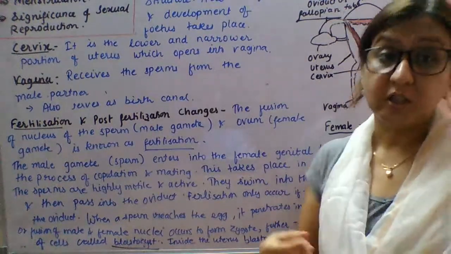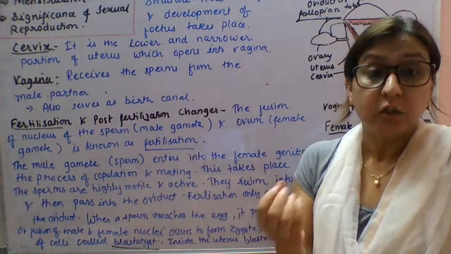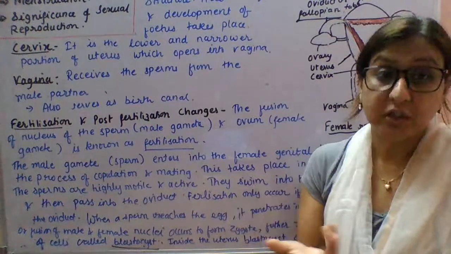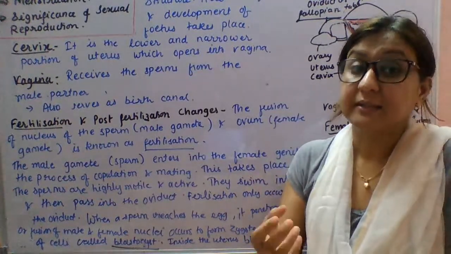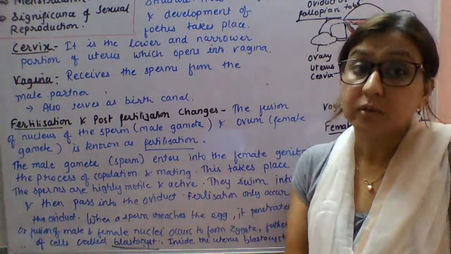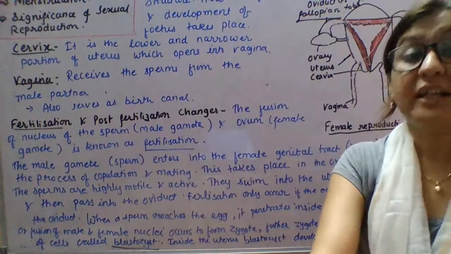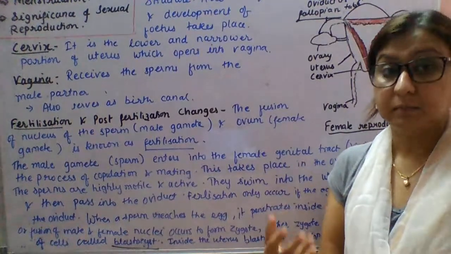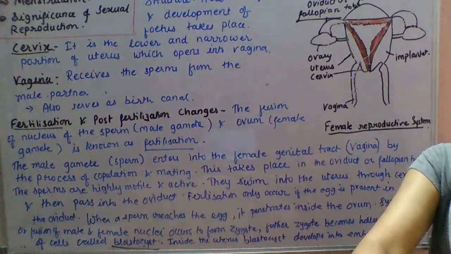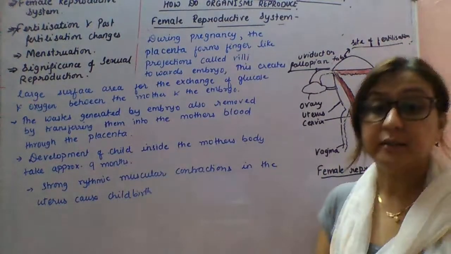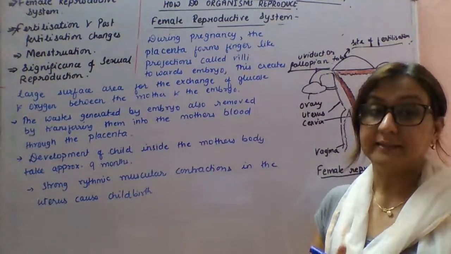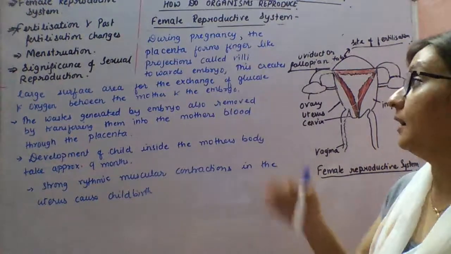So the placenta is responsible for providing all the nutrients to the developing embryo, and it also helps in the exchange of gases and in the excretion of waste from the embryo's body. So the placenta plays a very important role during the development of the embryo. You can write on the blackboard what the functions of the placenta are.